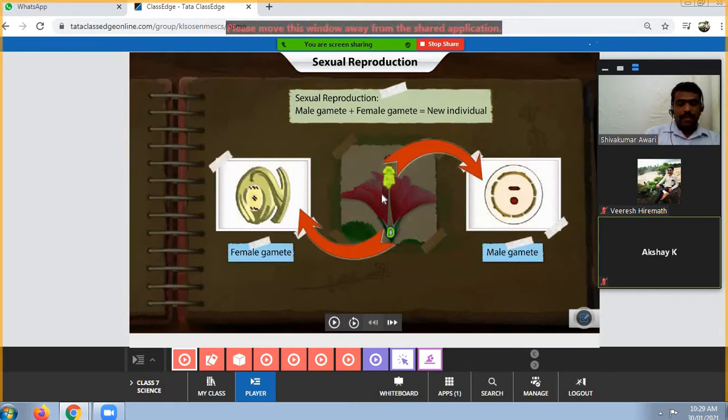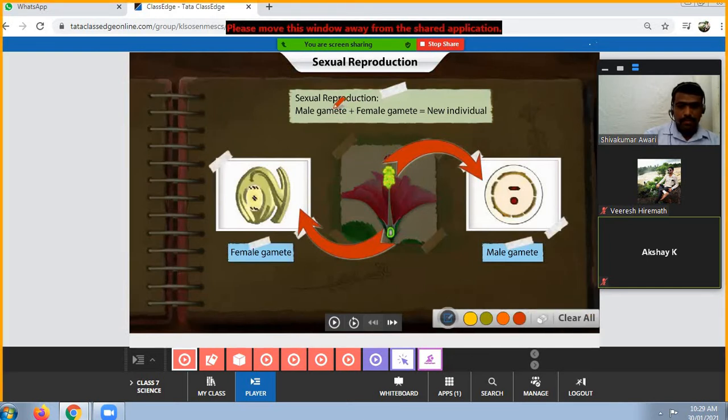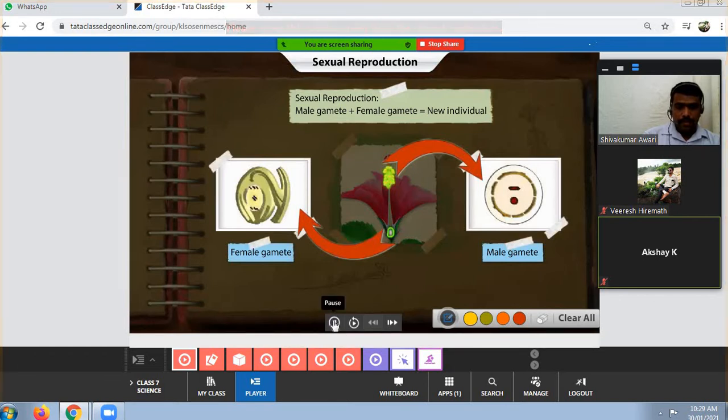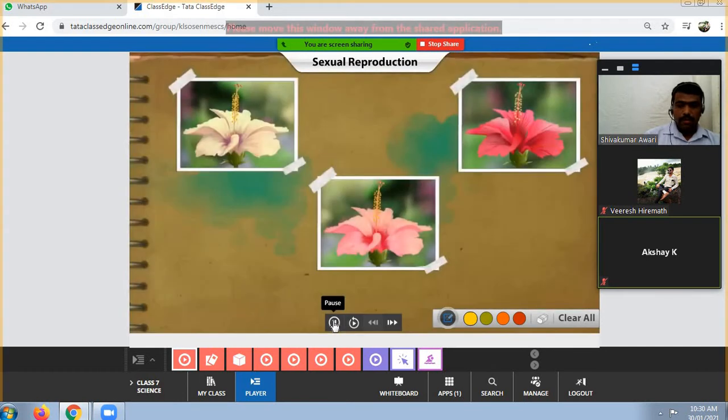Okay. See here, here we have one word, that is gamete. That gamete refers to sex cell. The sex cells which are present in the male and female are called gametes, and these gametes play an important role in sexual reproduction. The offspring of sexual reproduction inherits features from both parents.